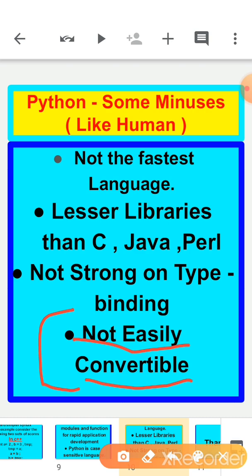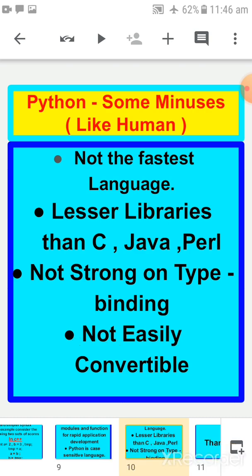Okay children, with this I am ending this video. It is very satisfactory that we have discussed advantages and disadvantages. Afterwards we will discuss this chapter's exercise in the next part, because this is a very small chapter. Very soon we are going to start chapter number 7. From that chapter actually we start programming.